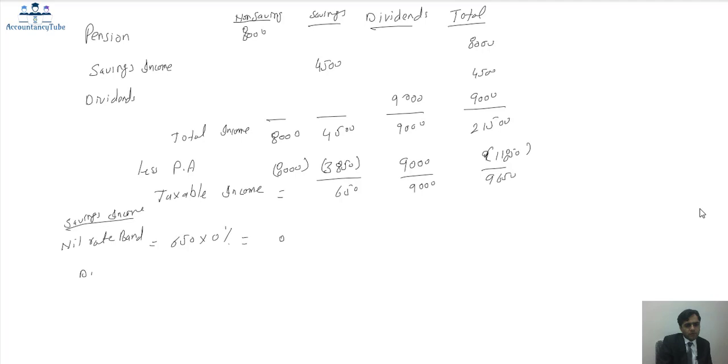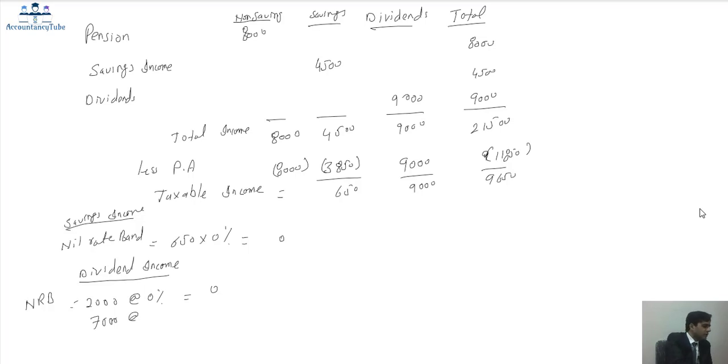For the dividend income, it is £9,000, so the nil rate band is £2,000 at the rate of 0%. So that is also nil rate band. The remaining 7,000 at the rate of what?